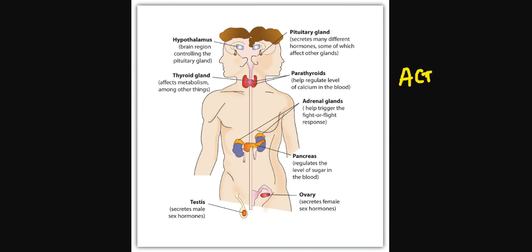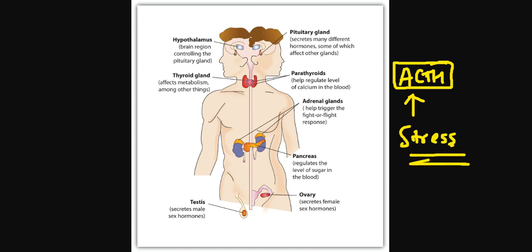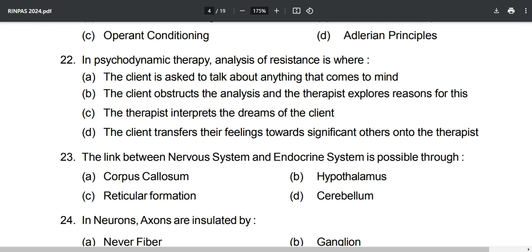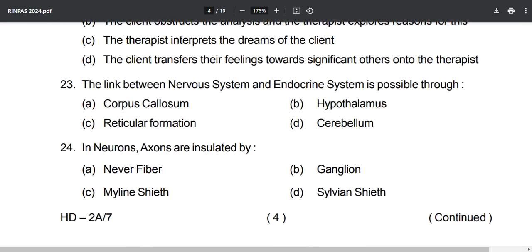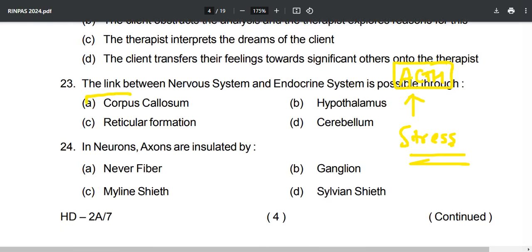Why is ACTH important? Because it is the adrenocorticotropic hormone, which functions when we are having stress. I mean, it is released when we are having stress. Now you have the answer for this. Now you will find one more question on the corpus callosum in this particular paper. That is why it is also important, which we will discuss shortly.